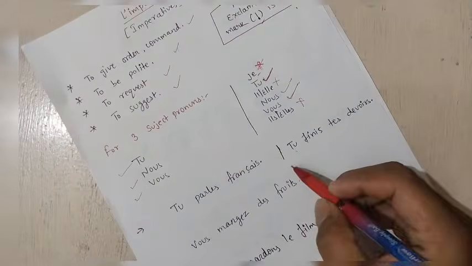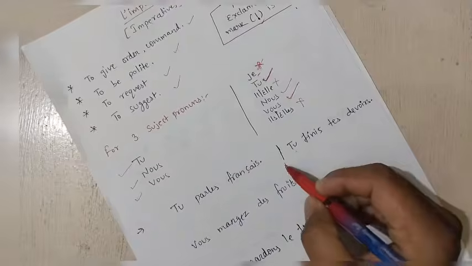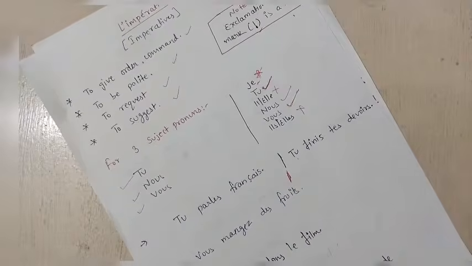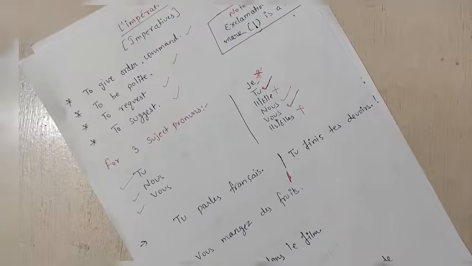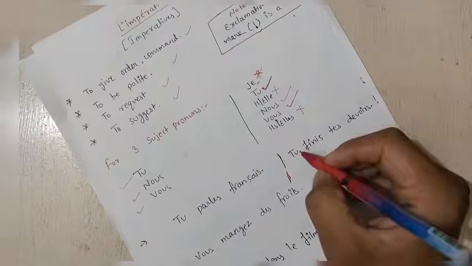So let's break it down here. First of all, we can see that whenever we are framing such sentences, we never use the subject, okay? How do we not use the subject? Whenever you are giving any order, like do your homework, help me, you don't use the subject pronoun, so we will remove it.